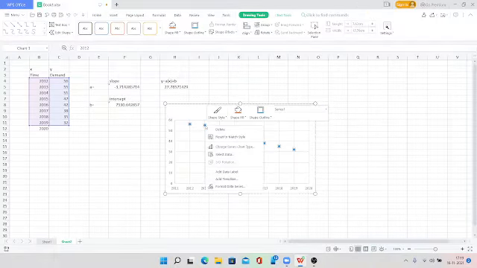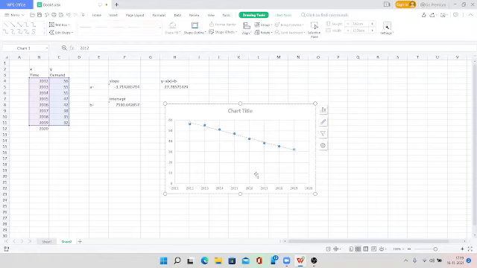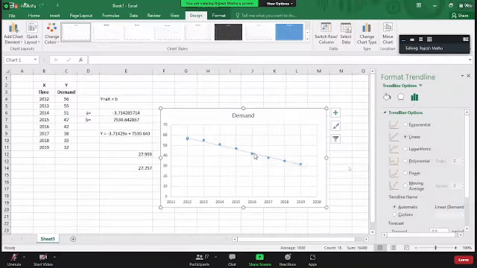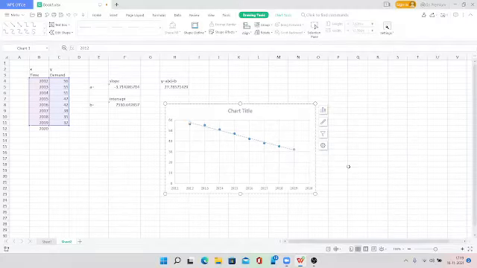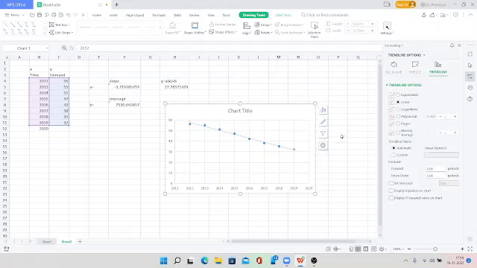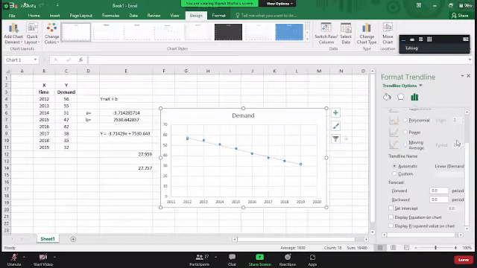Once you get that line, I hope you are seeing my screen. Is there a format trend line pane that opened up to the right of the screen, like mine?